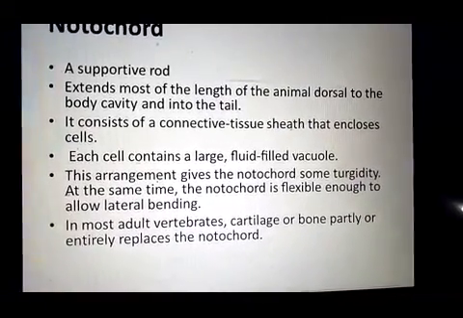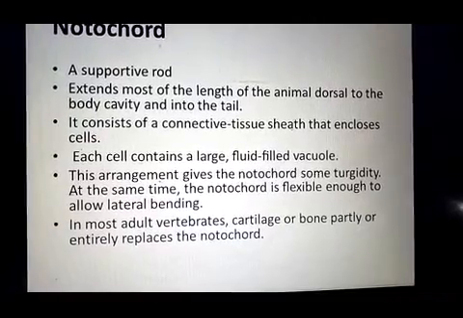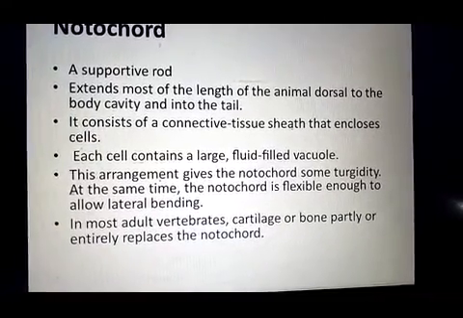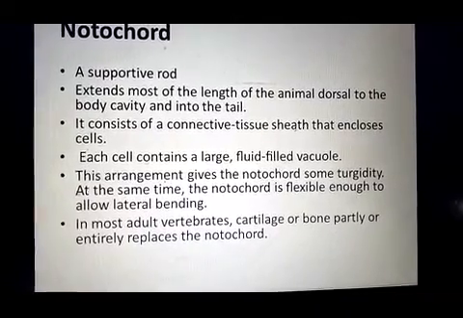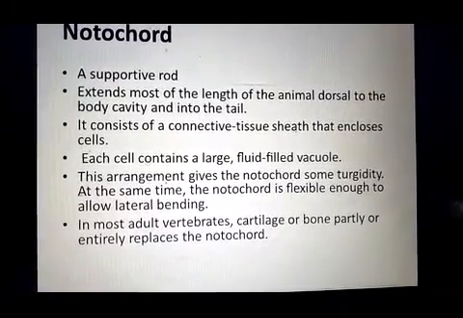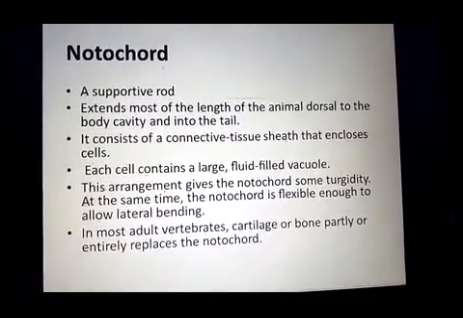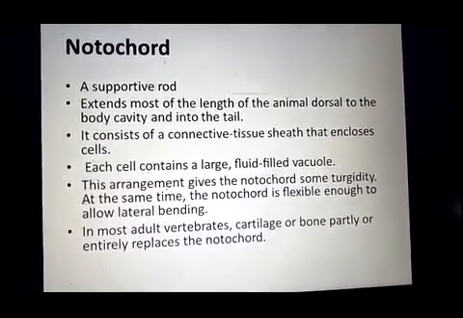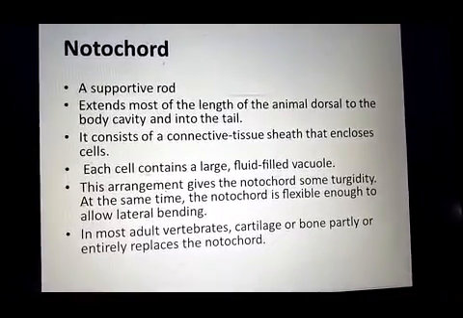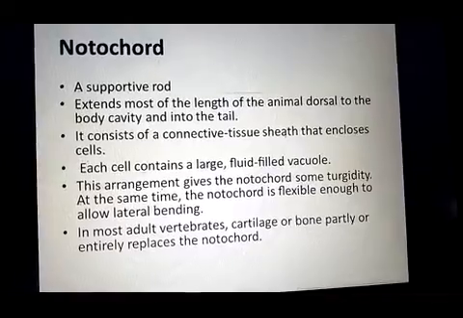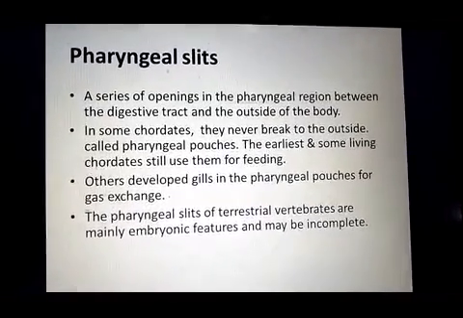So in most adult chordates, this notochord is replaced by bony structures or cartilaginous structures and develops into the vertebral column. So the notochord provides support to the body. And this notochord is also flexible, so that it allows sidewise bending to the animal. Next characteristic is the pharyngeal slits.